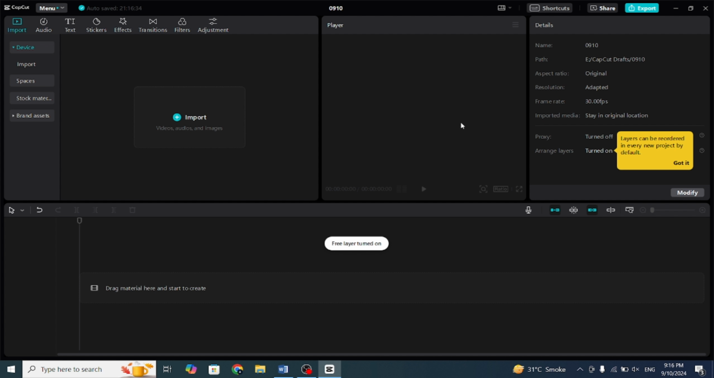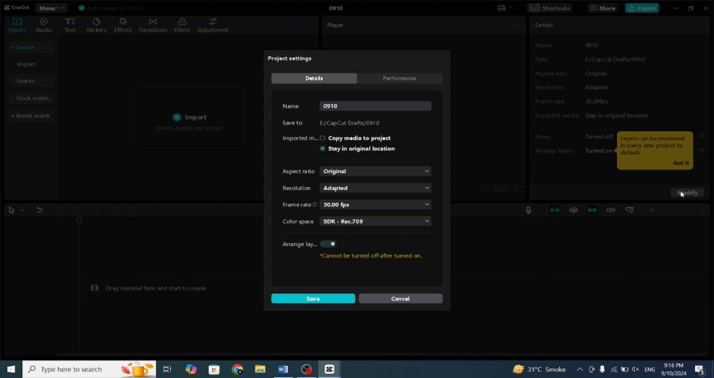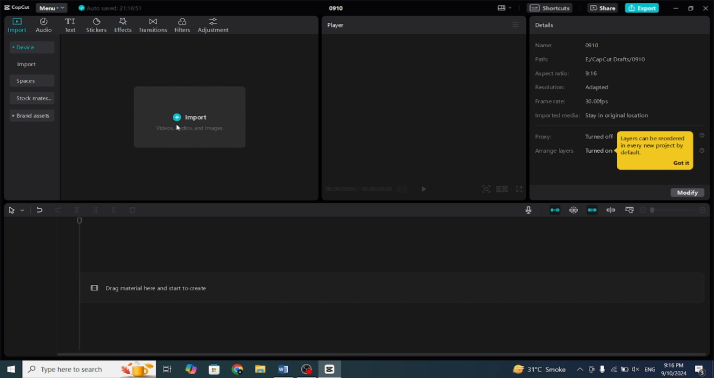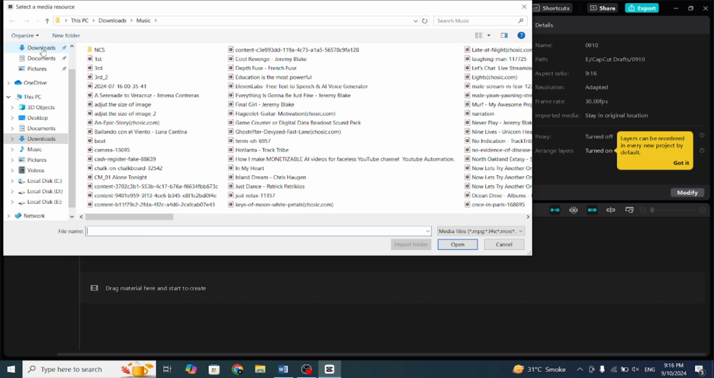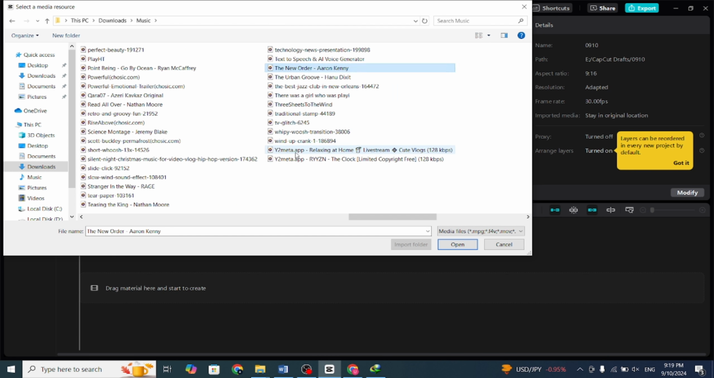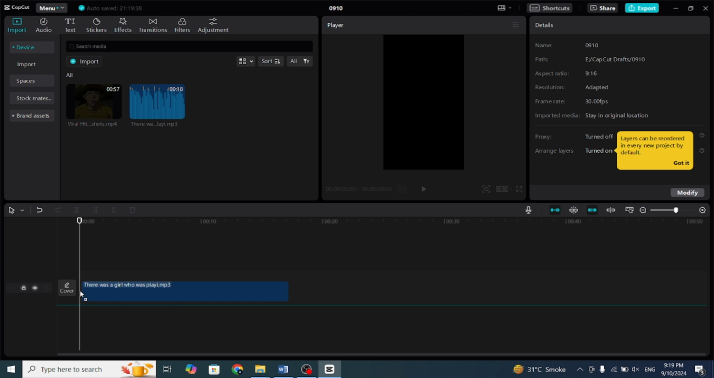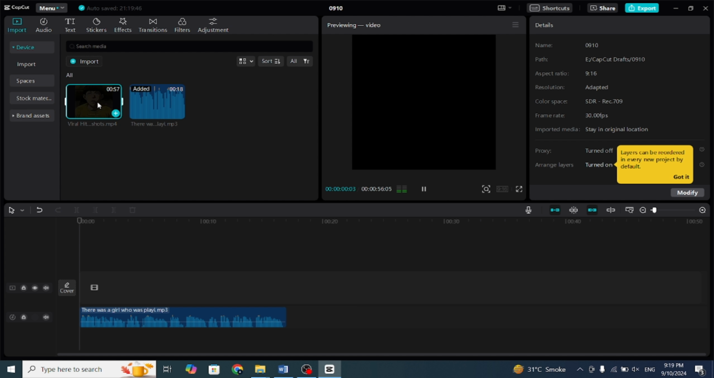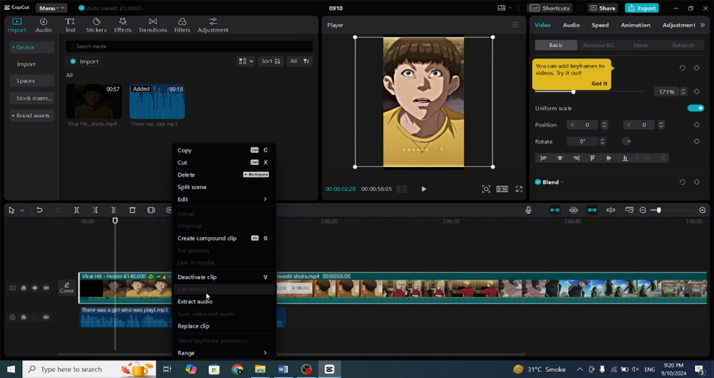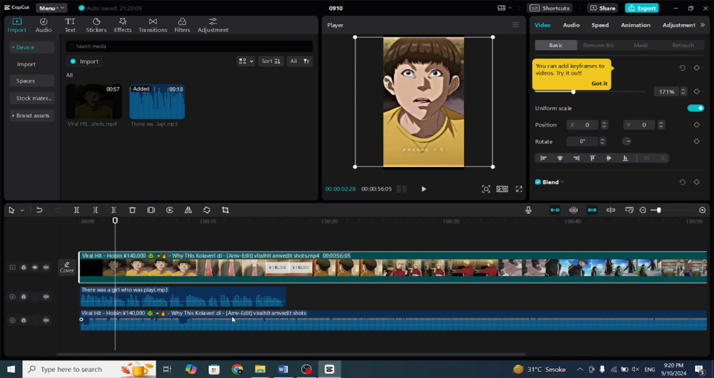Let's put the video together using Capcut, or you can use your preferred video editing software. Before importing your file, click on Modify and change your aspect ratio to 9:16, which is for standard YouTube Shorts. Save your settings. Now import the anime clip and voiceover. First, drag the voiceover into the timeline, then drag the clip as well to remove the audio that came with the clip. Right-click and select Extract Audio. Then delete it from the timeline.